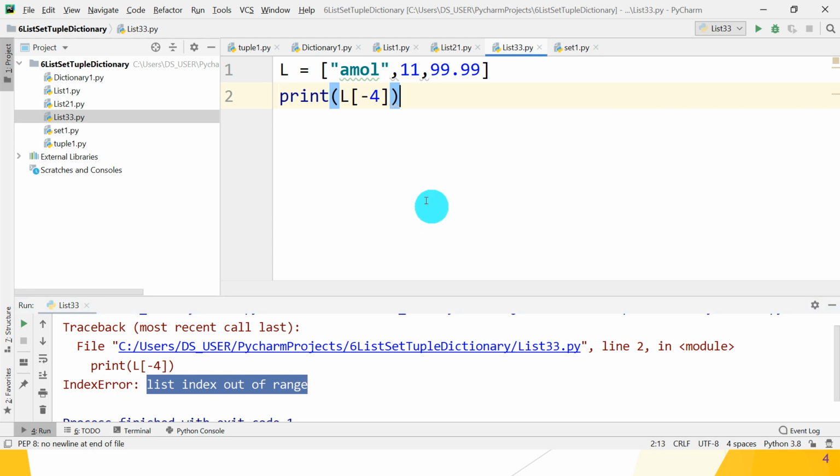That is the error. So you must give the index within the range, from the start of the list or from the last of the list. Great guys. So I hope you understand the concept. Clear? Okay, so let's move on to the next point.